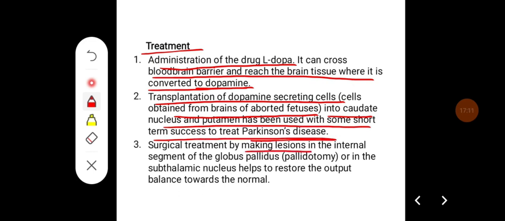Surgical treatment by making lesions in the internal segment of the globus pallidus, that is pallidotomy, or in the subthalamic nucleus helps to restore the output balance towards the